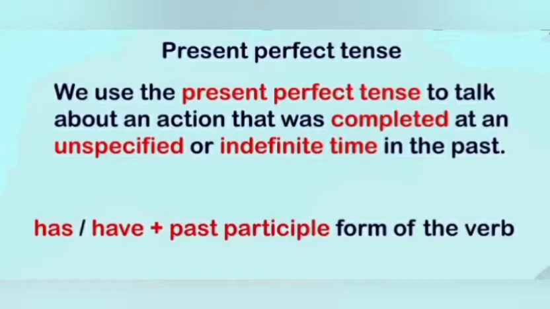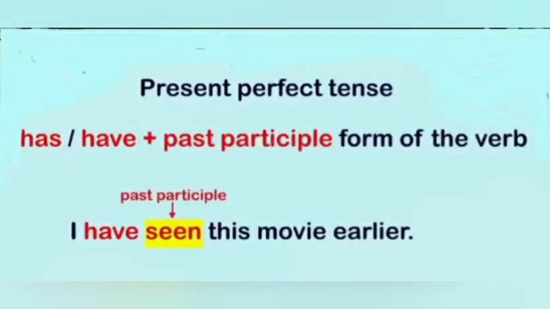We also use it to talk about an action which has just ended. Okay, students? The formation: has, have plus past participle form of verb. Let's see an example. I have seen this movie earlier.